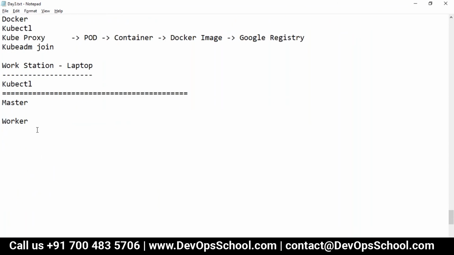So what I'm going to do is master plus workstation, I'm going to make it together, because anyways we are not doing anything in the master. So master plus workstation will be together at one place and the worker will be in another place. Okay, so this is the setup which I am going to do in front of you.